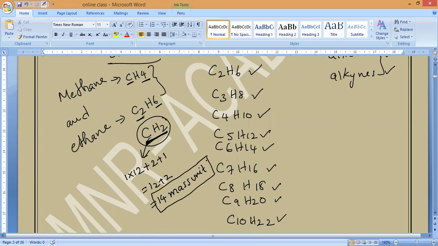So from methane to ethane, they are varying by which formula, guys? They are varying by CH2, and the mass unit is 14. Will you accept it? Please respond. Yes, sir.